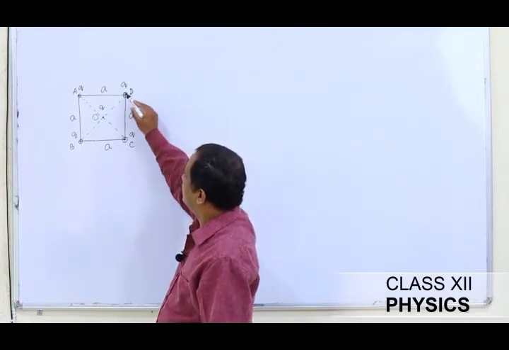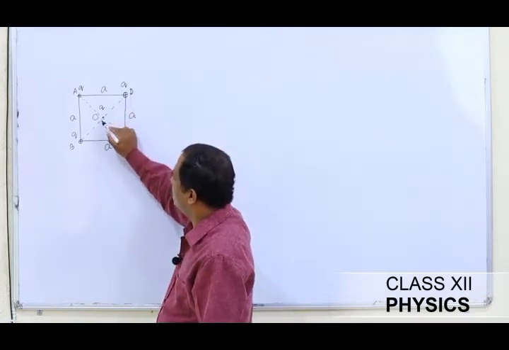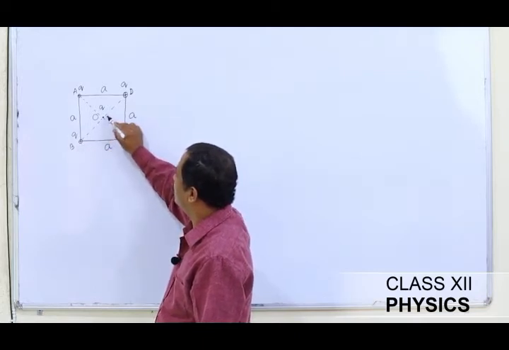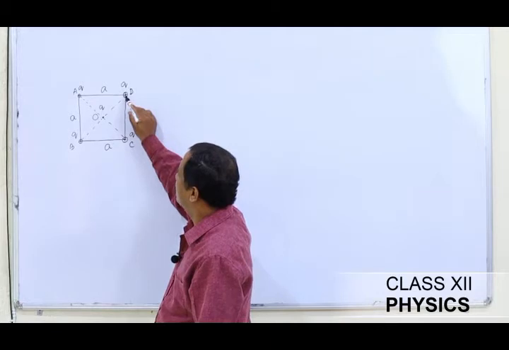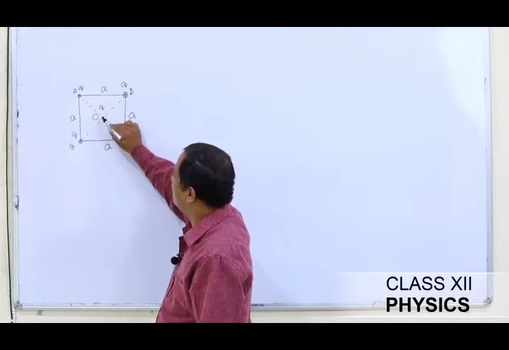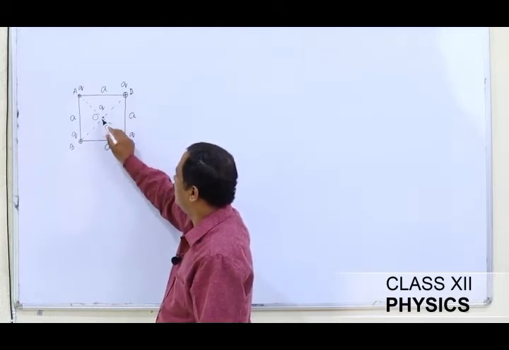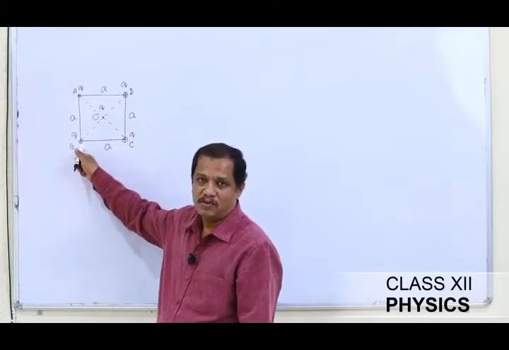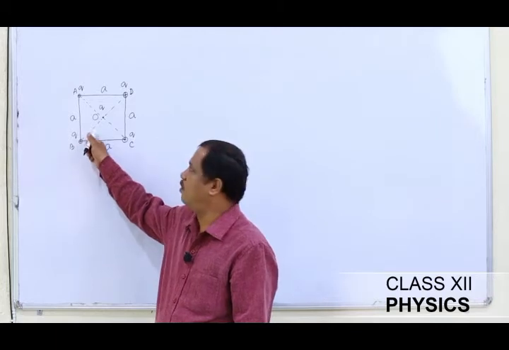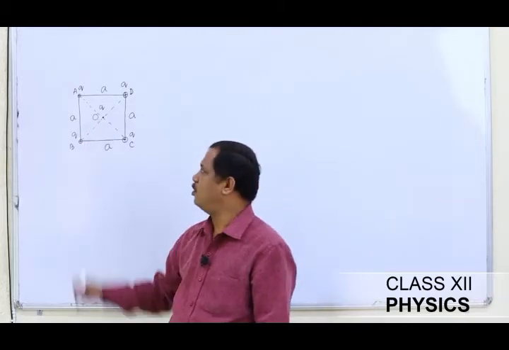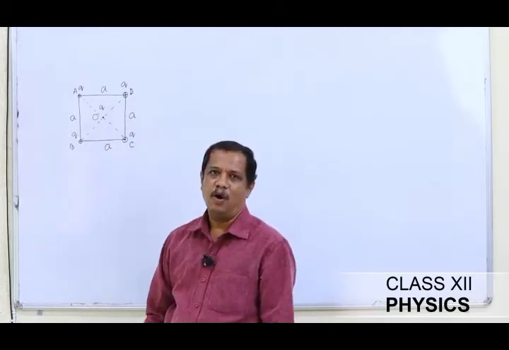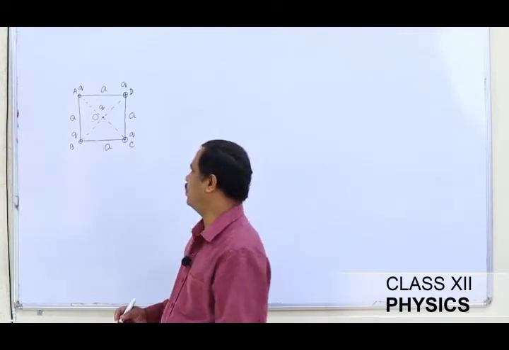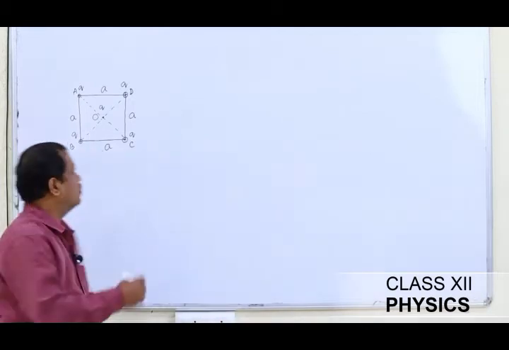Similarly, this charge q will repel this charge q in this direction, and this charge q will be repelling this charge in this direction. Since the distance between this charge and this charge, and this charge and this charge, are both equal, the magnitudes will be equal and the directions of the forces experienced at this point due to these two charges will be opposite, and they will be cancelling, and therefore the net force will be 0.